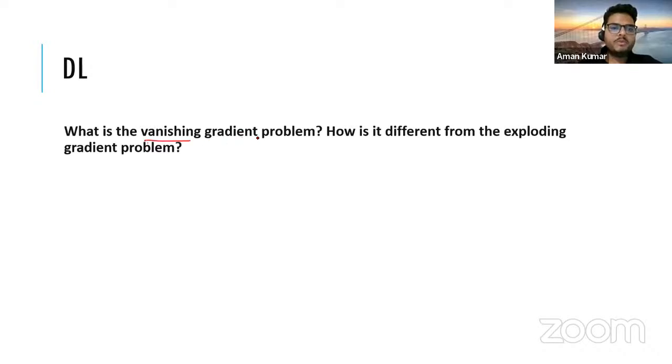What is the vanishing gradient problem? How is it different from the exploding gradient problem? This is a very common question you can expect in deep learning interviews. So I want to have a very good answer from you guys on this. I'm sure you know this, but tell me, what is on top of your head when I say vanishing gradient or exploding gradient? You can type it. This is not Python coding. You can just simply type it.